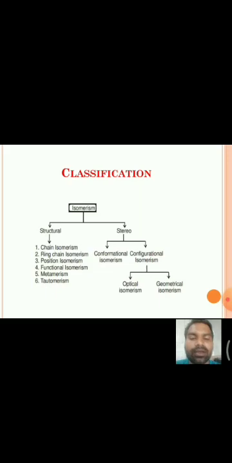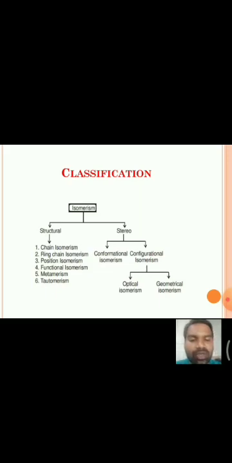And coming to stereoisomerism, the bond connectivity is the same, but the spatial arrangement of atoms or groups of atoms is different. The structural isomerism is again classified into chain isomerism, positional isomerism, functional group isomerism, metamerism, and tautomerism.